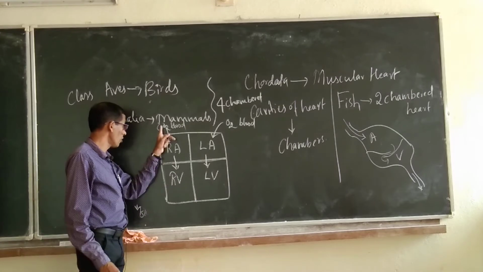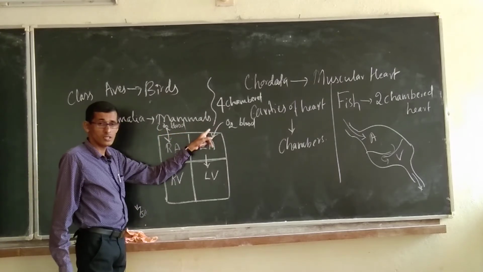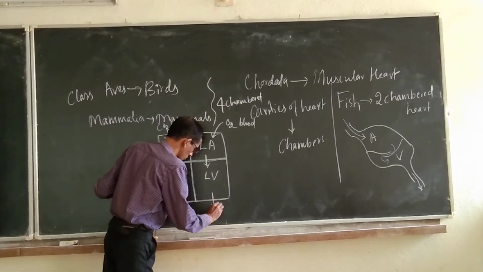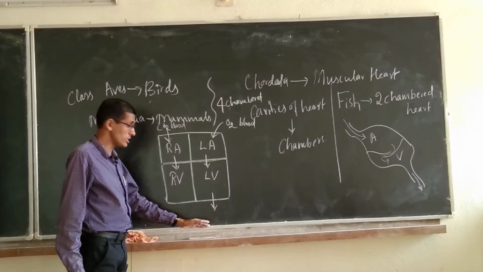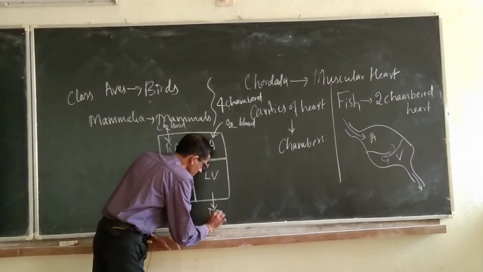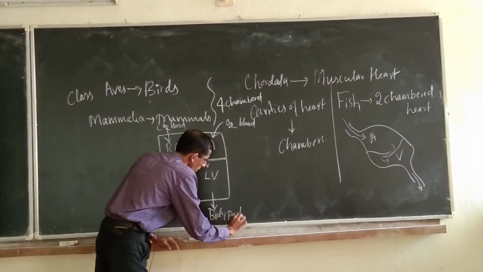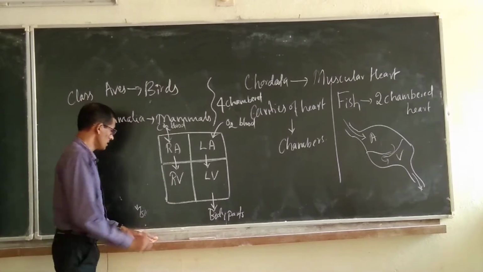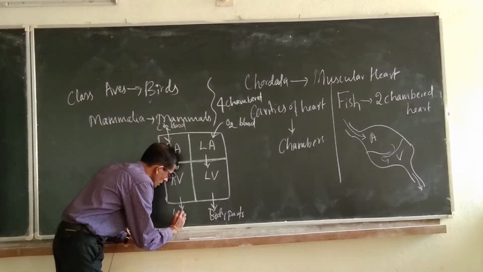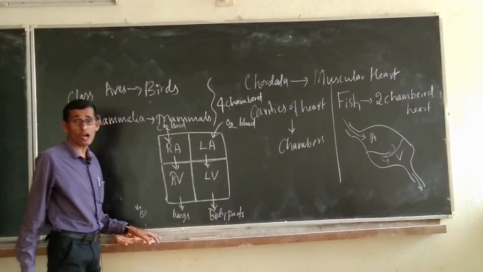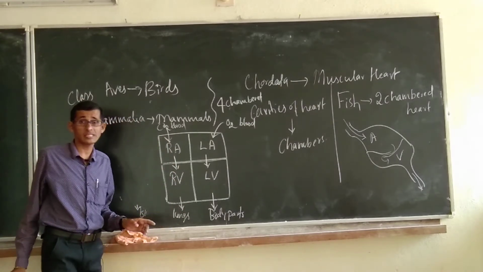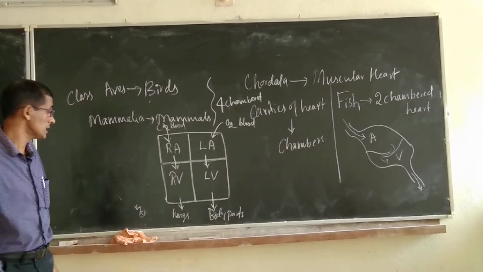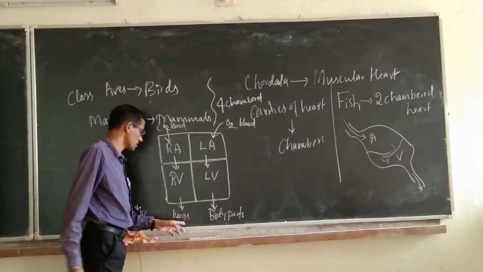to the right ventricle. This is the deoxygenated blood, this is the oxygenated blood, and from the left ventricle into the aorta the blood is given to the body parts. And the right ventricle will give the blood to the lungs. Why? For the oxygenation purpose, for the exchange of carbon dioxide with oxygen, means purification of blood in the lungs. So that is the circulation.